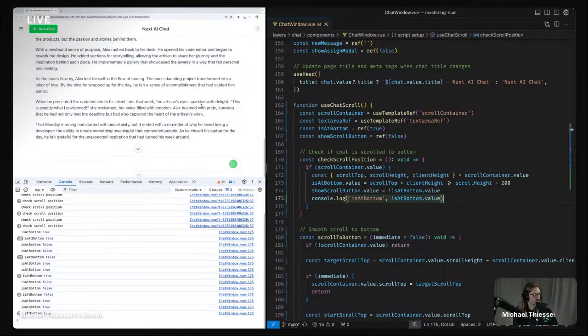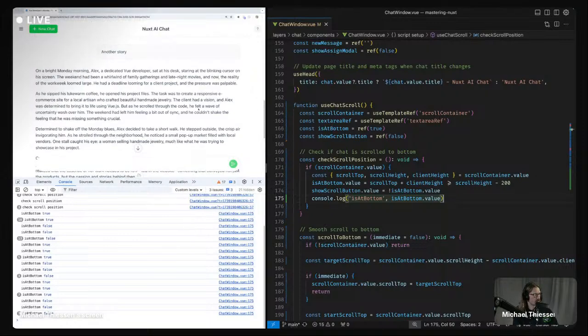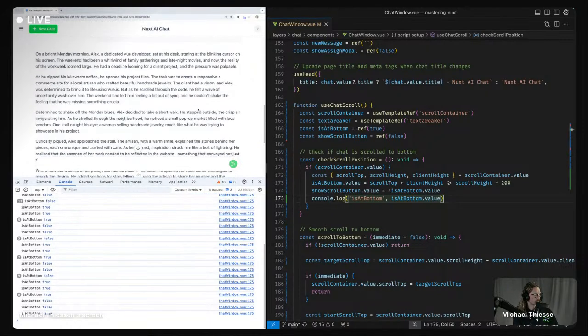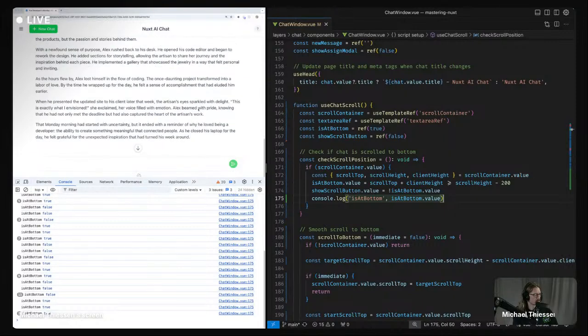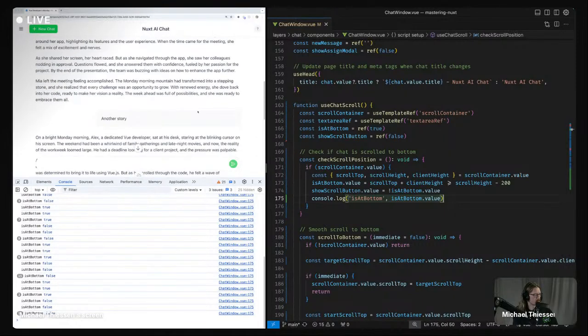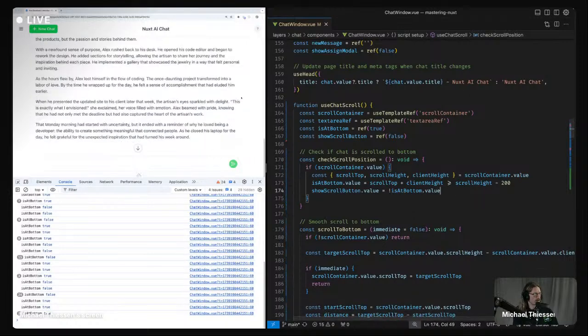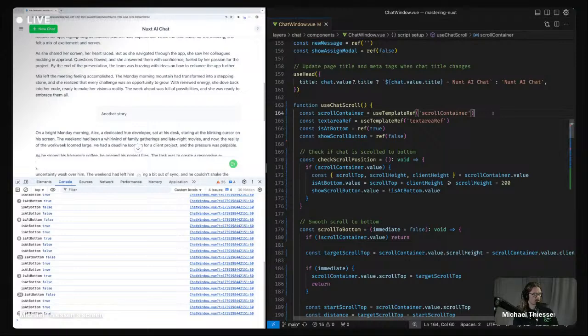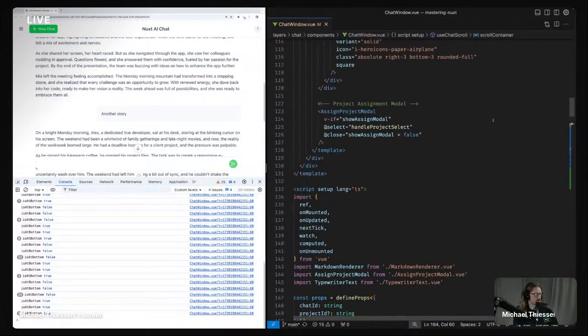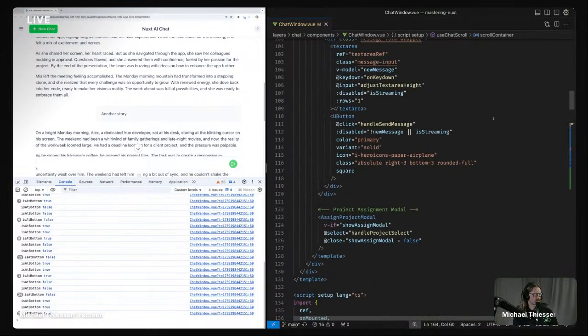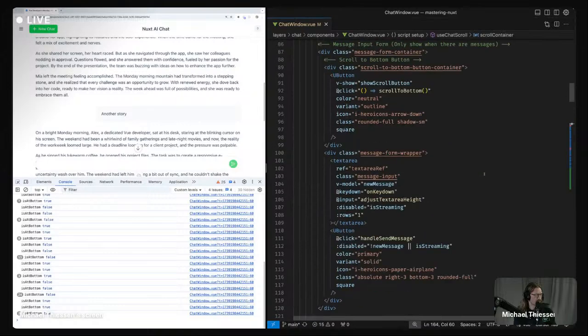Okay, so this logic is working correctly. It's just not updating the actual button for whatever reason. We can see that when I scroll, the console logs here. You know, the debugger is great, but sometimes the console log just helps when you're doing interactive stuff because it takes too long to step through the code one line at a time, I find.